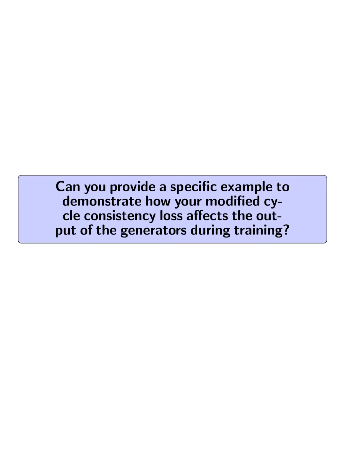Can you provide a specific example to demonstrate how your modified cycle consistency loss affects the output of the generators during training?